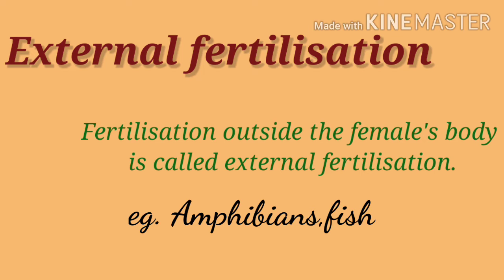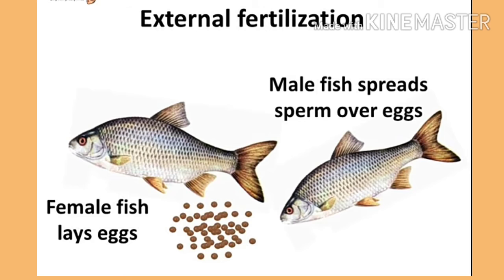In external fertilization, the female lays eggs in water and the male ejects sperm in water near the egg, which is the female gamete, and sperm, which is the male gamete. The sperm and the egg fuse in the water, and after fusion they form a single new cell, which is known as zygote, which develops into a new individual. So in this way, this type of fertilization occurs.